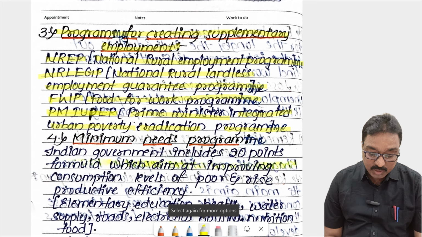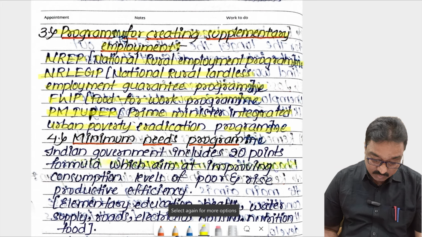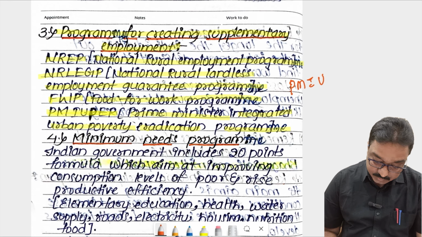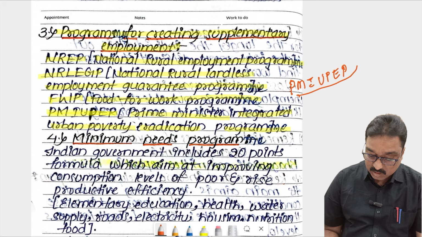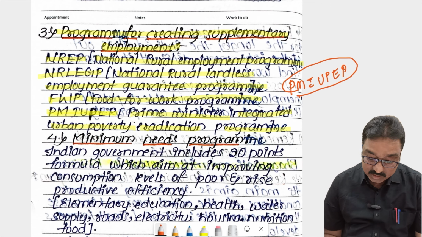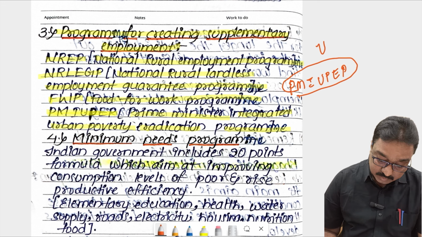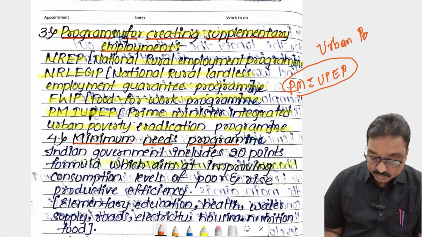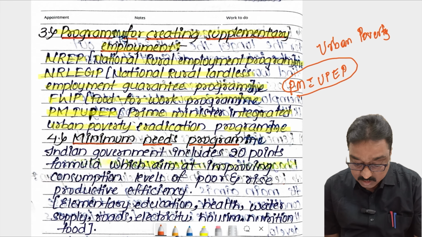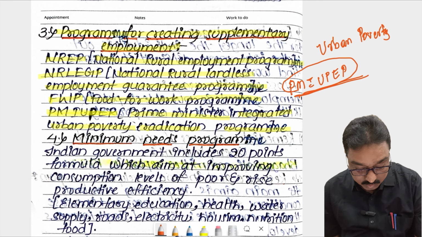This is called PMIUPEP, the Prime Minister Integrated Urban Poverty Eradication Program, for urban poverty eradication. This program is very very important.